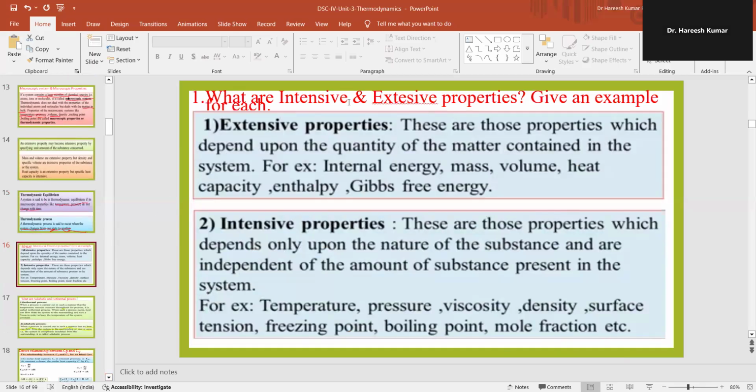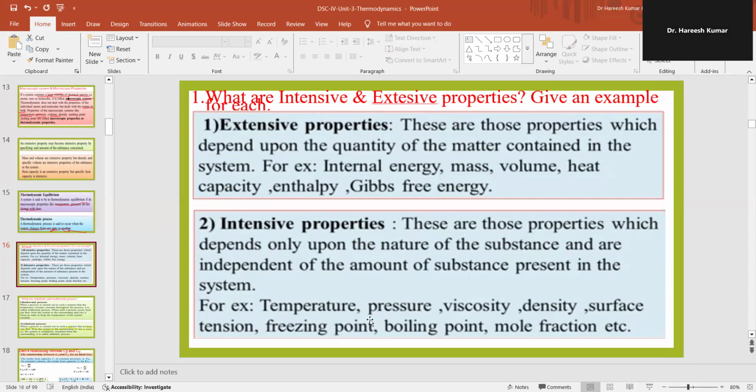Then what are intensive and extensive properties? Give example. Extensive properties are those properties which depend upon the quantity of the matter contained in a system. For example, internal energy, mass, volume, heat capacity, enthalpy, Gibbs free energy are extensive properties. Intensive properties are those properties which depend only upon the nature of the substance and are independent of the amount of the substance present in the system.